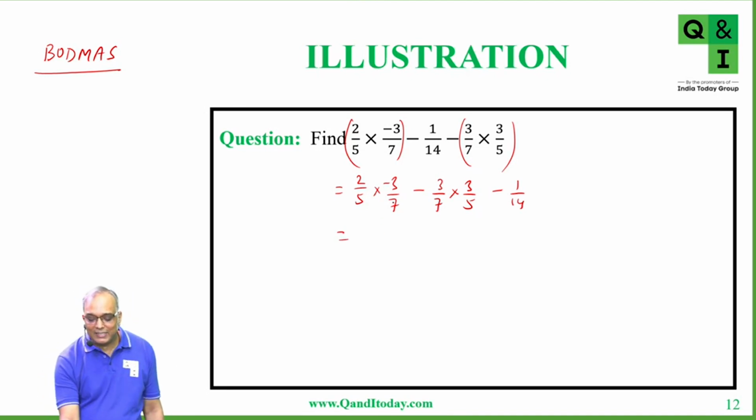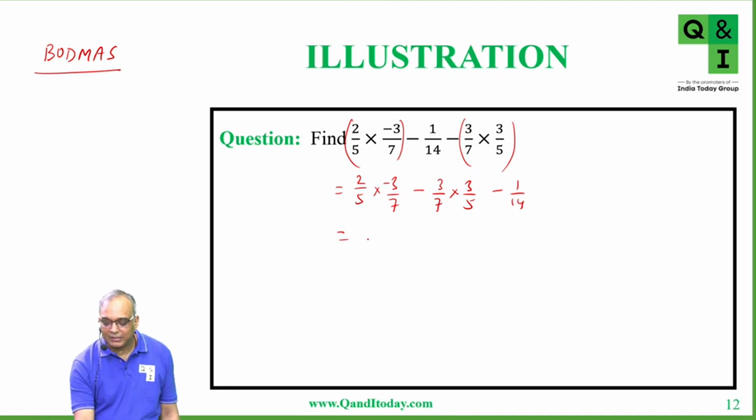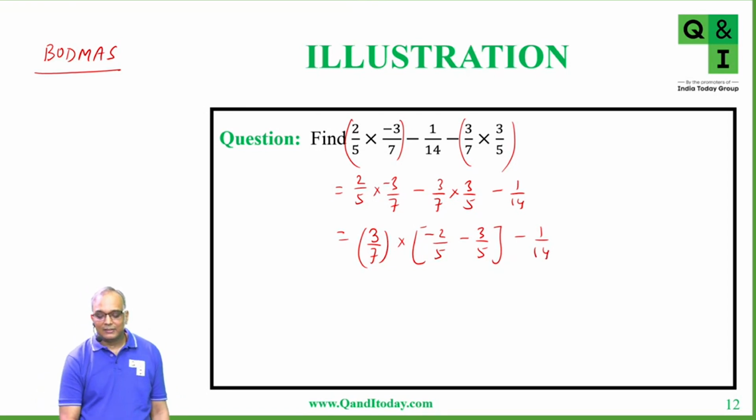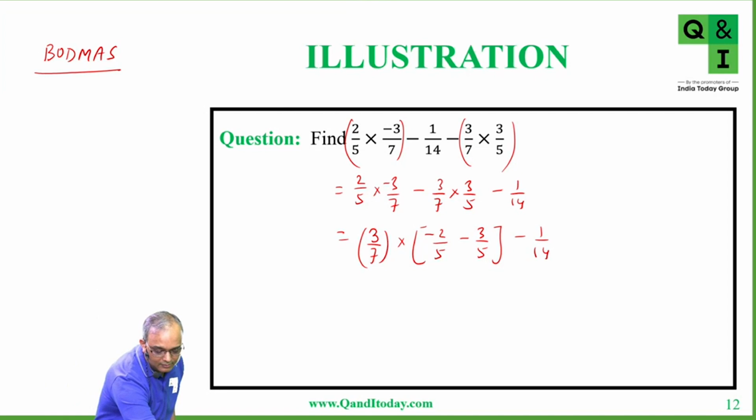Now in these, we have 3 by 7 common. So we are going to take 3 by 7 outside. If I take 3 by 7 outside, we'll have a negative sign remaining here, so we'll write minus 2 by 5. And again, if I've taken 3 by 7, we have a negative sign here, so we have minus 3 by 5. Minus 1 by 14. Is it clear? Is it clear, students?